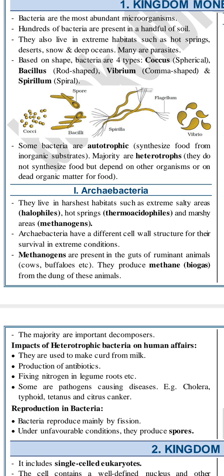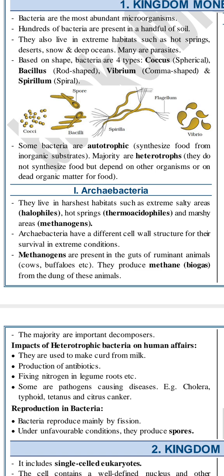Guts means the digestive system में. रूमिनेंट मतलब जो herbivores होते हैं जिनमें एक part जो stomach का होता है, that is a rumen, और उसमें present होते हैं ये. They have 4 parts of stomach, we have a single one. सो उनके cows में, buffaloes में, goats में they have such type of bacteria present in them.